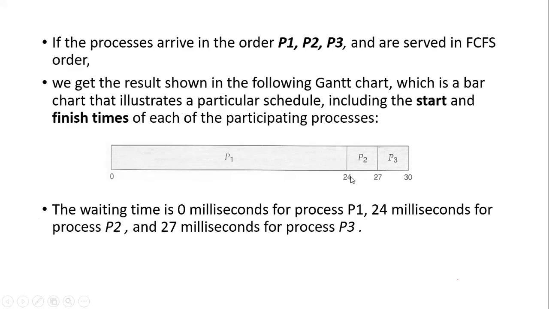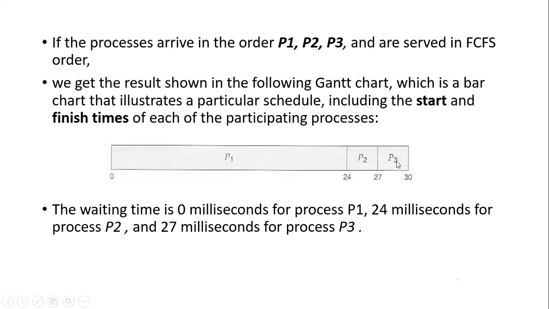So 24 plus 3 is 27. P2 will start at 24 and finish at 27, right?